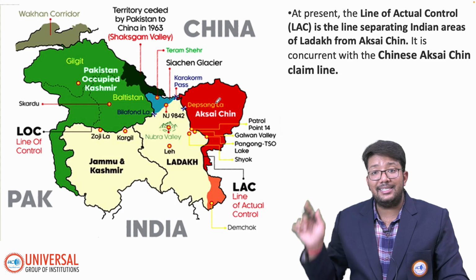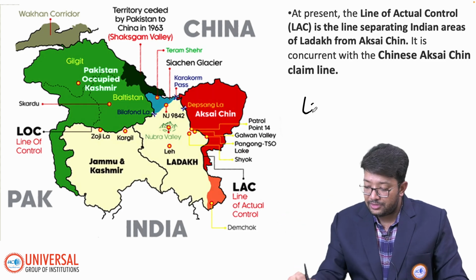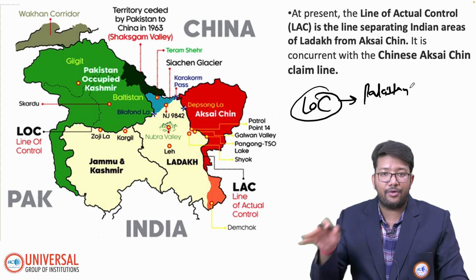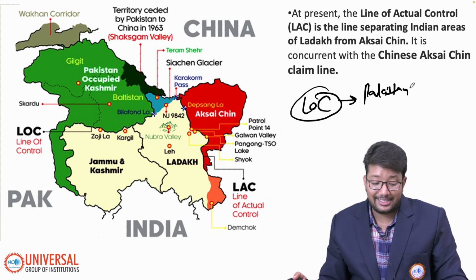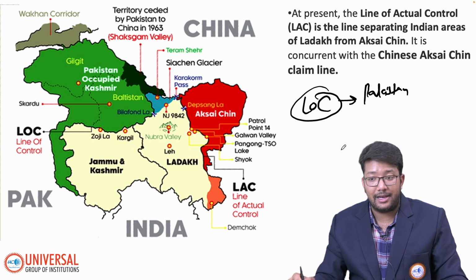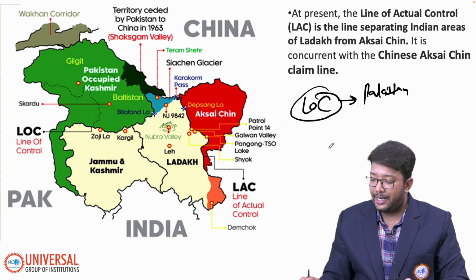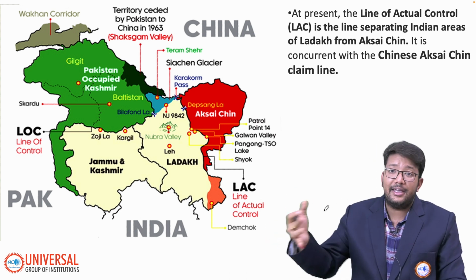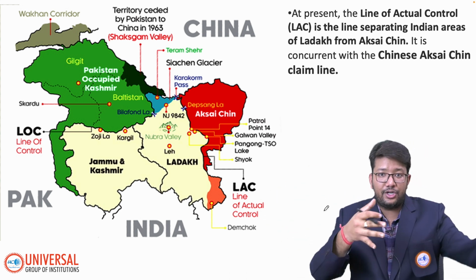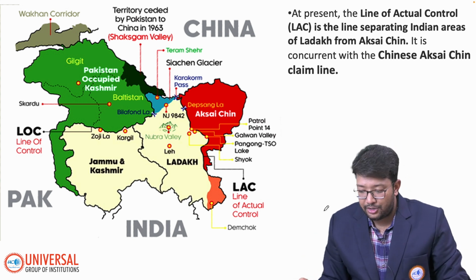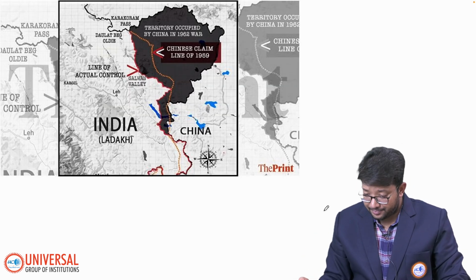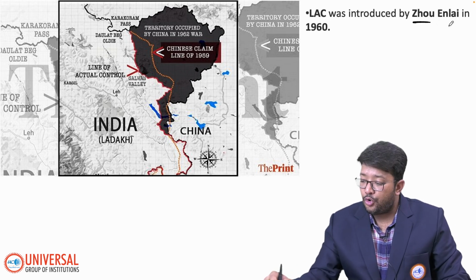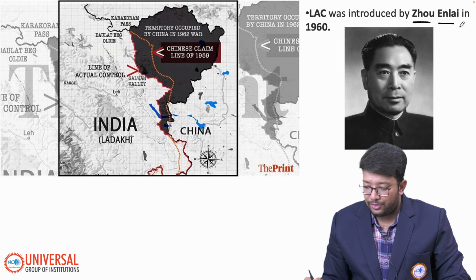Recently, this LAC, the line of actual control. Remember, LOC, the line of control, is with Pakistan. The border between India and Pakistan is known as the LOC, and the line between India and China, where China generally likes to be aggressive and intrude into our territory, is the line of actual control. You have to remember that. This LAC concept was introduced by Zhou Enlai in 1960. You have to remember that.